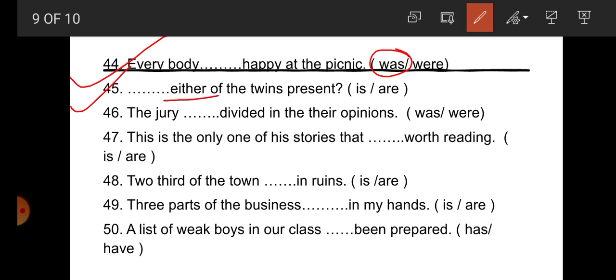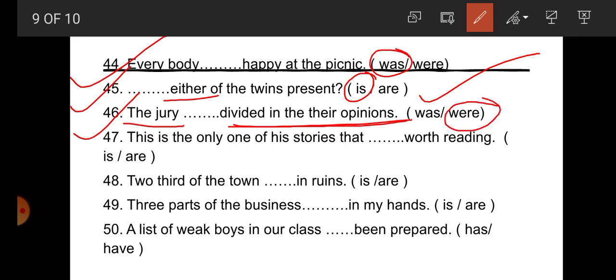That's why the singular verb is correct. 46, the jury dash divided in their opinions. Student, here jury is a collective noun, but the jury divided in their opinion, so it indicates the individuals. So student, here the plural verb were is correct.